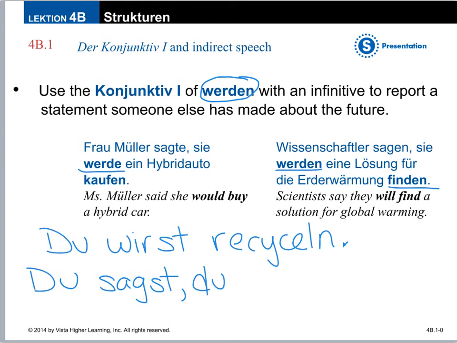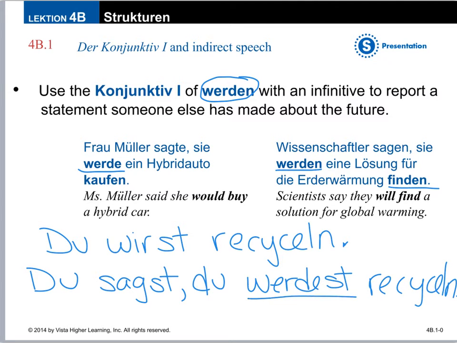So the stem there is werd. So ich werde, du werdest recyceln. Because I'm using this form, people can tell that it's indirect speech rather than du wirst, which is just fact.